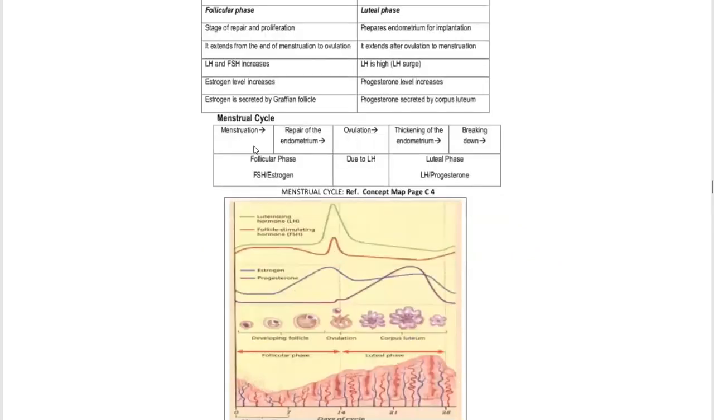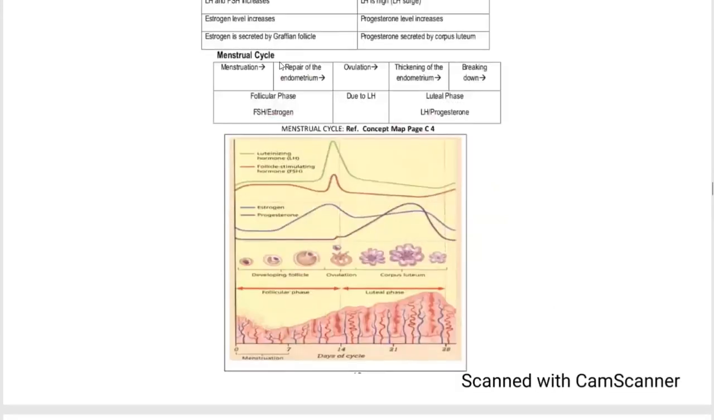Menstrual cycle: menstruation, then the follicular phase, which consists of menstruation, then repair of the endometrium, then due to LH the level increases, then ovulation happens, then the luteal phase. This is the shortest phase. Then in the luteal phase, LH and progesterone levels are high, so thickening of the endometrium takes place and then breakdown. This complete cycle repeats.